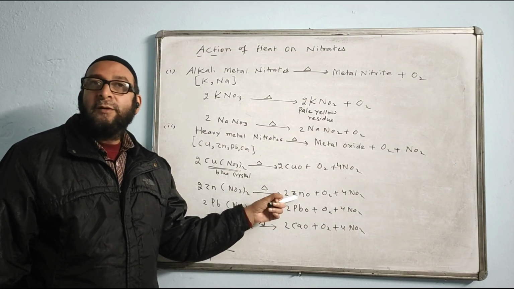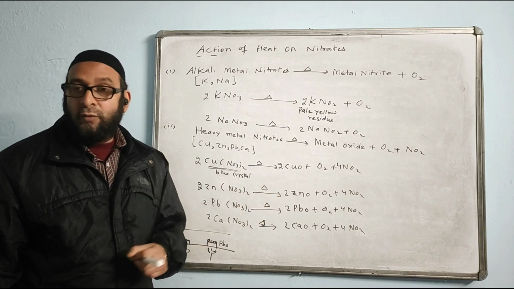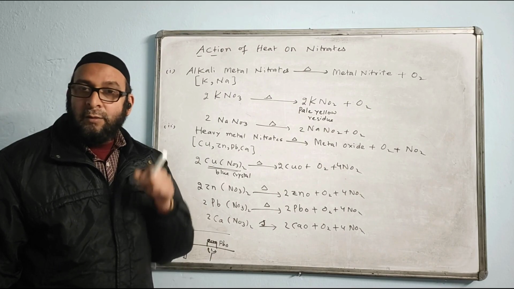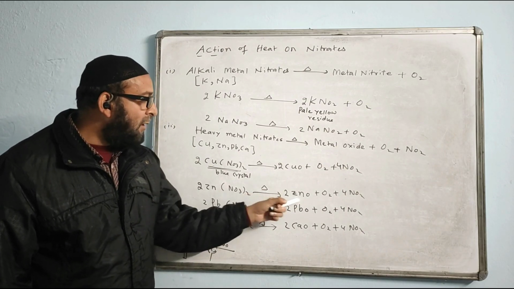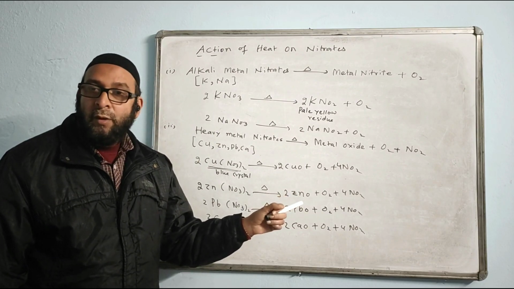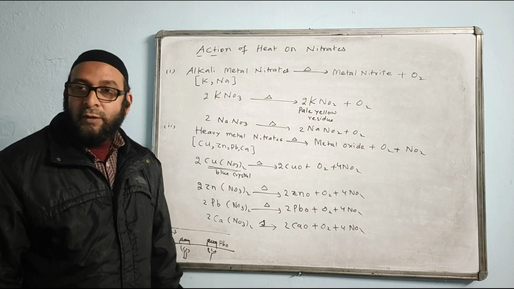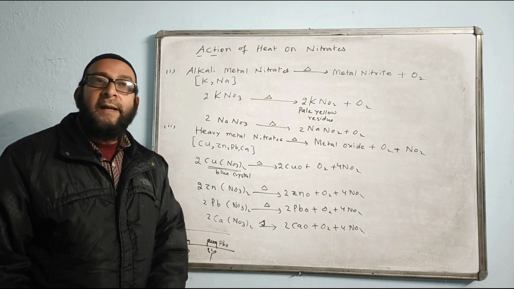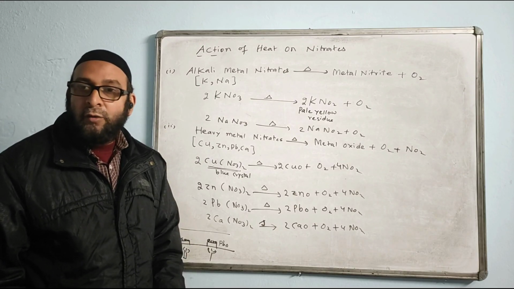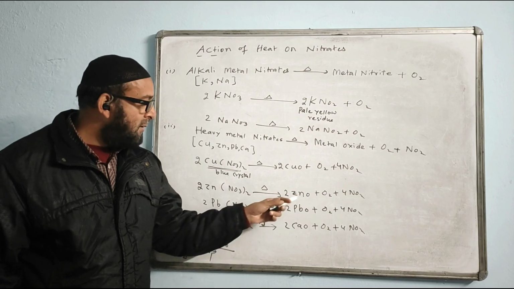Okay, I'll tell you. Listen, zinc oxide is yellow when it is hot and white when it is cold. So just now we are heating, so the color of zinc oxide will be yellow, which will change into white color when you cool it. So is it clear? Question comes like this: name an oxide which is yellow when hot and white when cold. The answer is zinc oxide.